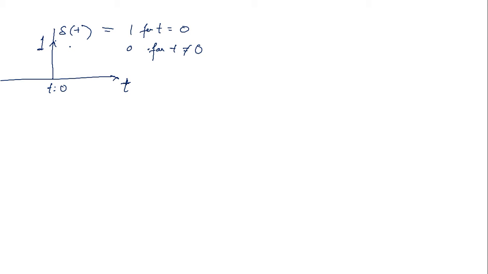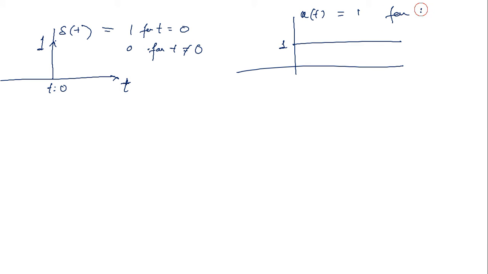Among the elementary functions, I have told you about the unit step, unit ramp, and unit impulse. The unit impulse is the most important function, and unit means 1. In case of a step signal, we generally express the height, so the height is 1. So u of t equals to 1 for t greater than 0, and u of t equals to 0 for t less than 0.